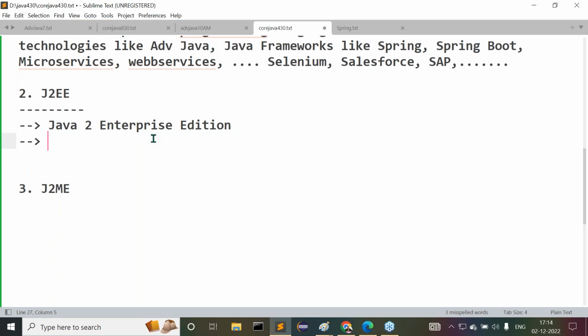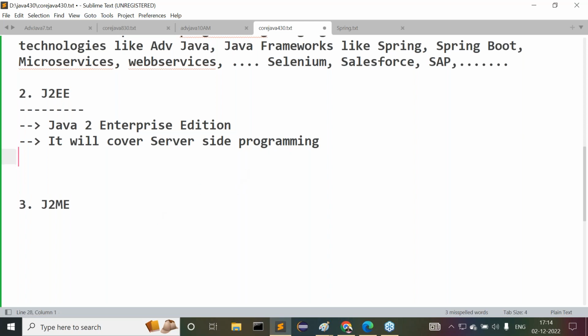J2SE will cover fundamentals of Java programming, where only basics are covered. But J2EE will provide, understand my point here, server side programming. Everybody understands my point clearly? J2EE will cover server side programming.